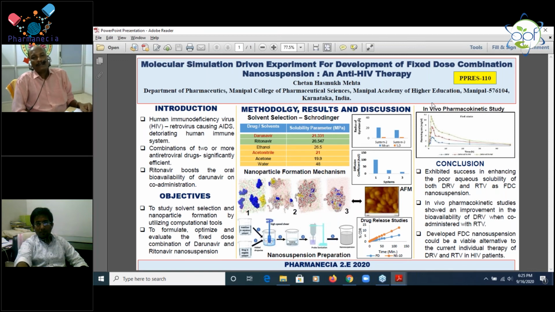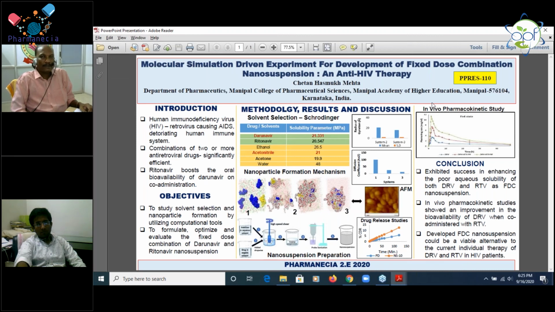What is the basis for taking the similar category of drugs, Darunavir and Ritonavir, which belong to a similar type of drugs? What is the basis for choosing similar drugs for the molecular simulation driven experiment? Sir, actually, this combination is approved by the FDA, recently approved in 2007 or so. That's why I selected this combination, and also there is only one formulation available in the market on this combination. That's why I went with this combination of the drugs.